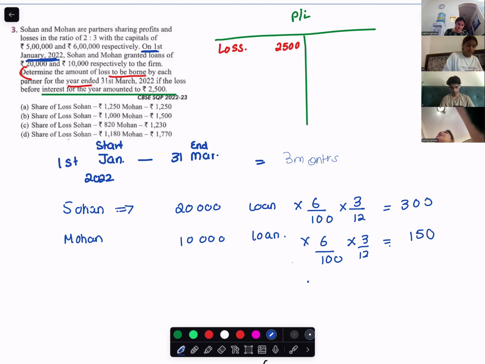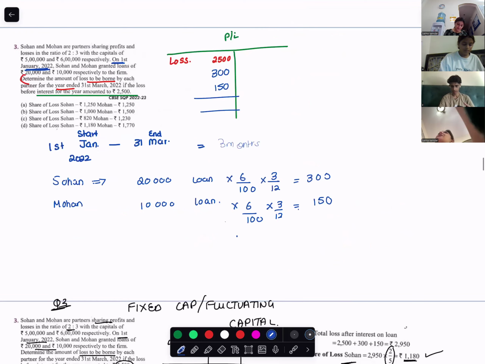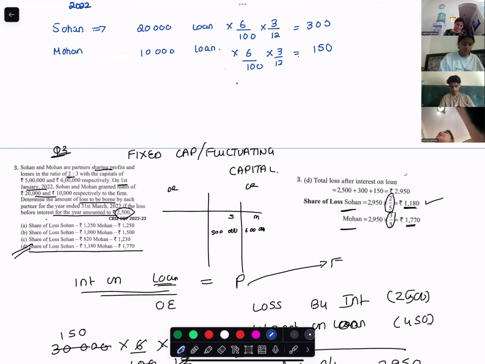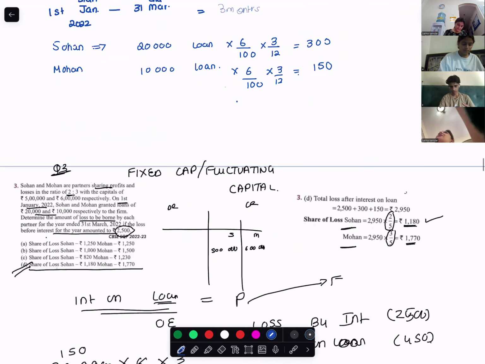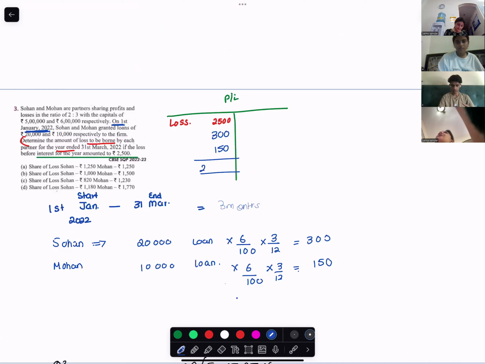So total is how much? Total loss is 2,500 plus 450, which is 2,950.